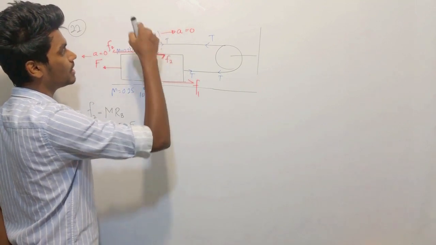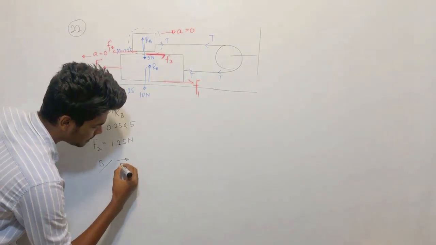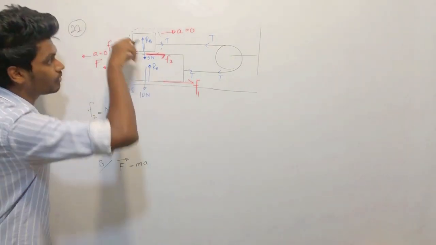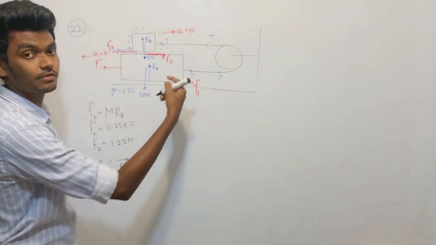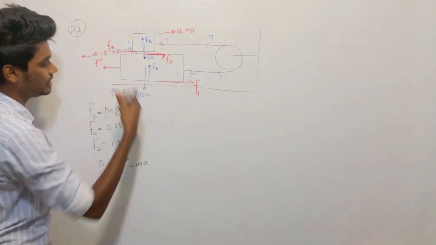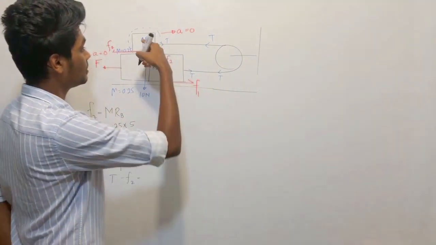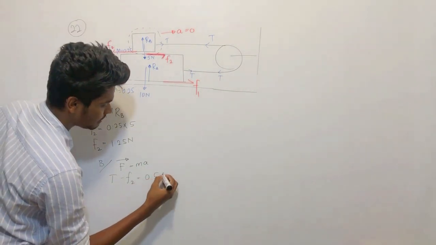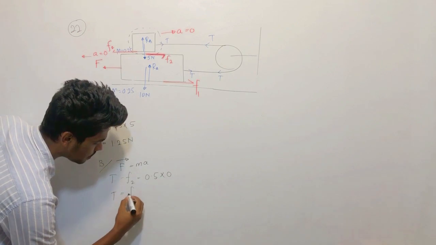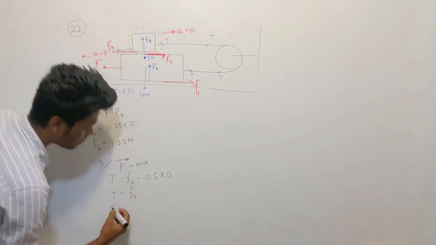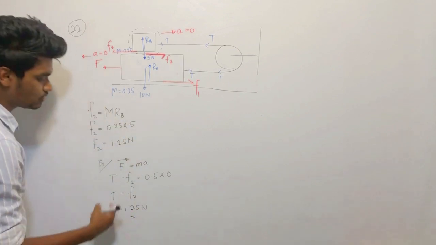Shall we apply F equals MA to this object B? What is the force in the forward direction? Capital T. What is the force in the backward direction? It is F2. What is the mass? Mass is 0.5. What is the acceleration it is moving forward with? 0. So T is equal to F2, which means the tension is also equal to 1.25 Newton. That is also found.